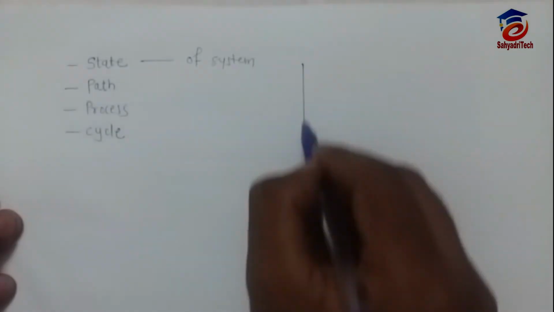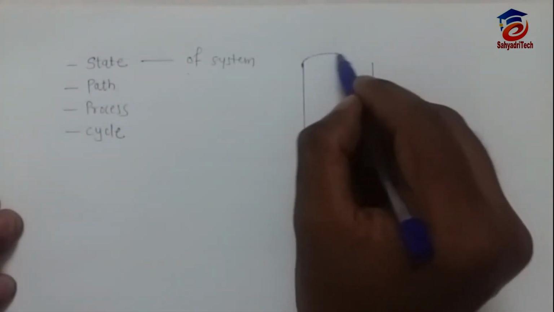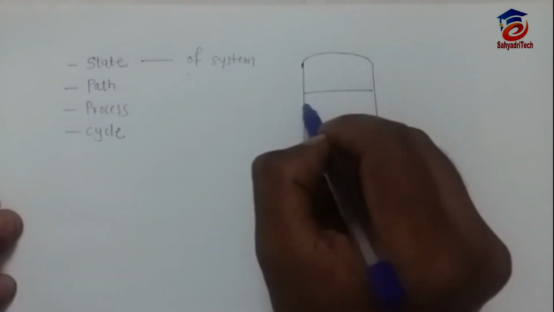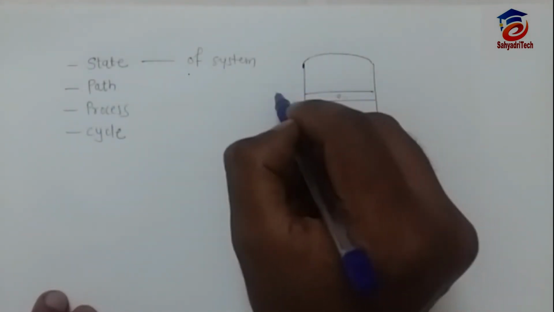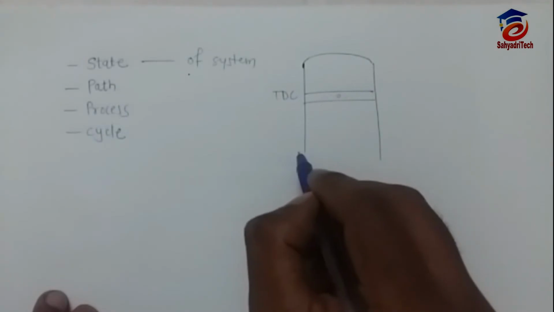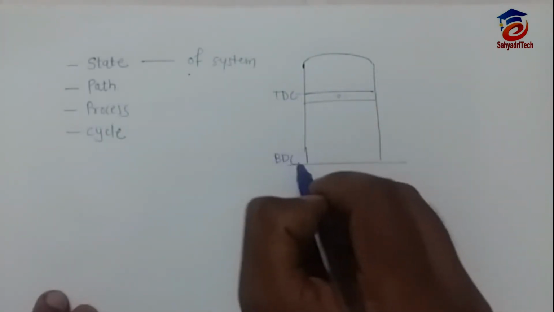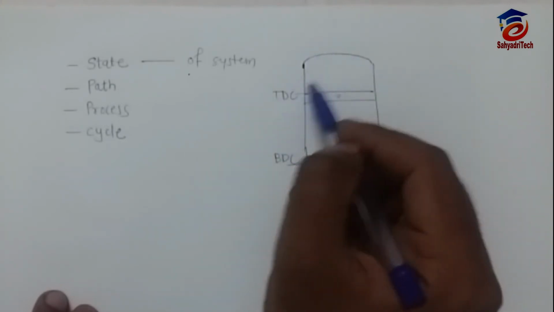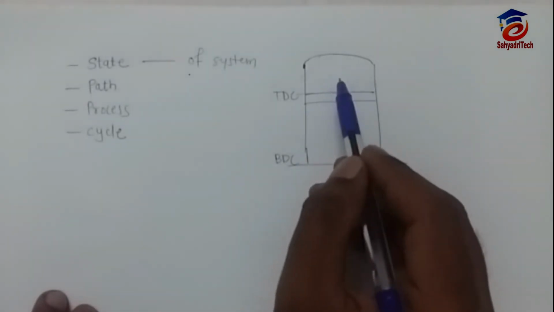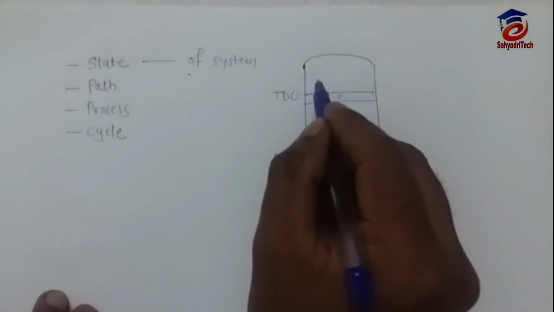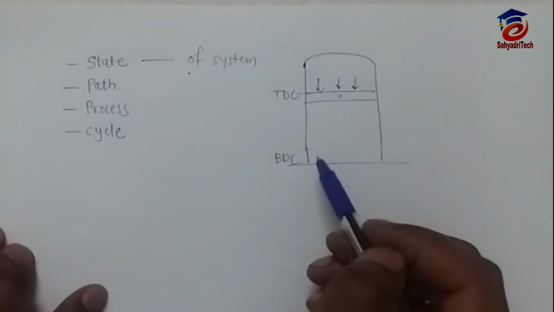State of a system is nothing but the condition of a system at an instant. So let's learn this state concept with the help of the cylinder piston again. Here the piston is at TDC. Suppose this is the TDC position, and this is the BDC position. Suppose there is an air-fuel mixture we are using as a system. If combustion happens, these combustible gases will push the piston down. So the piston will move from TDC to BDC.